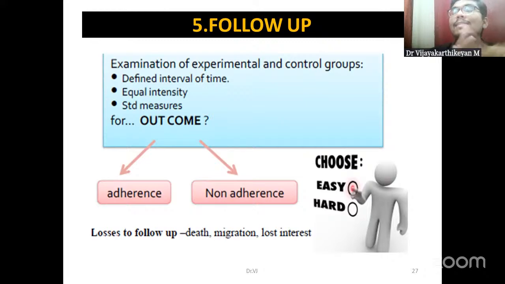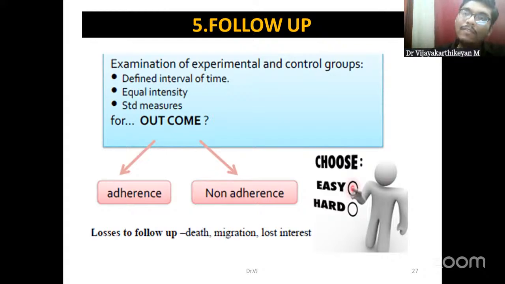And what all the things we are going to measure, that is the outcome measures. What is their disease, or what is the progression of the disease, whether any new symptoms or any side effects have been generated, all this information has to be measured in both the groups. And adherence to the intervention is very important, because if the individuals are not motivated enough to follow the intervention which we are going to introduce, definitely the outcomes will not be as significant or as fruitful as we consider.